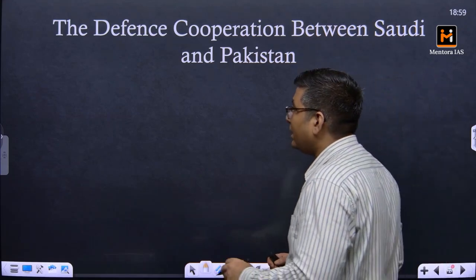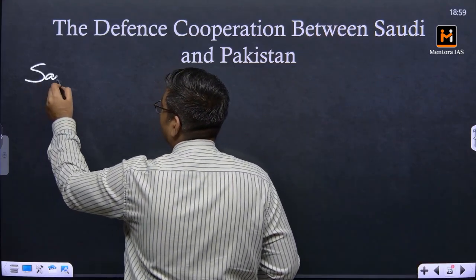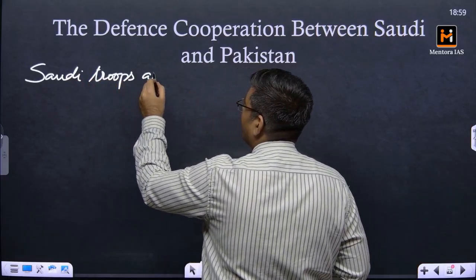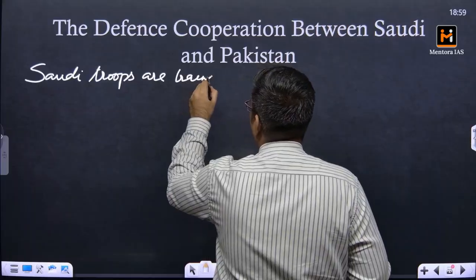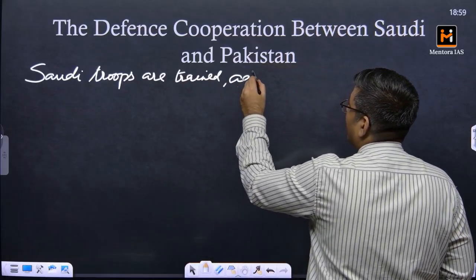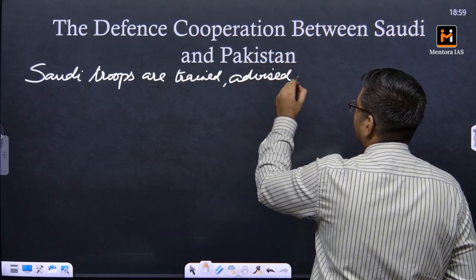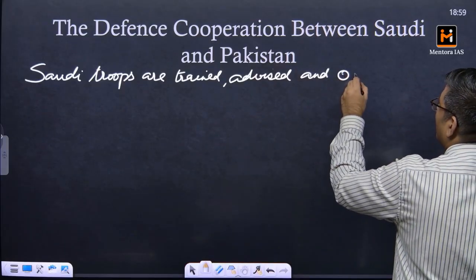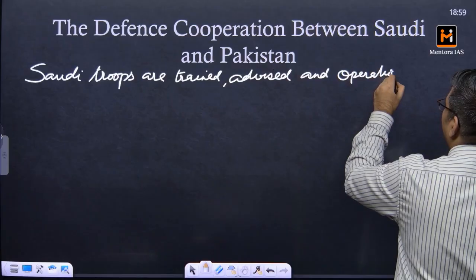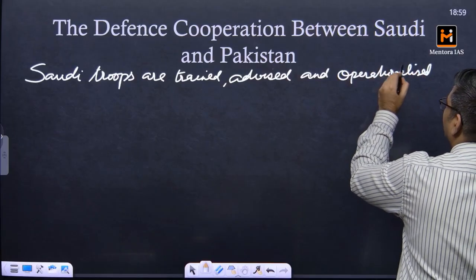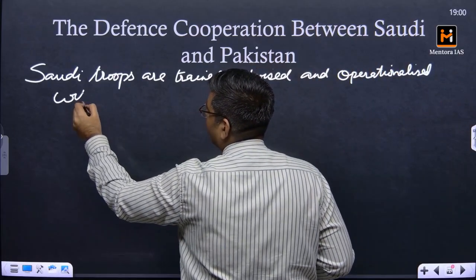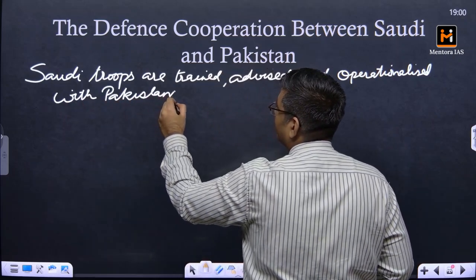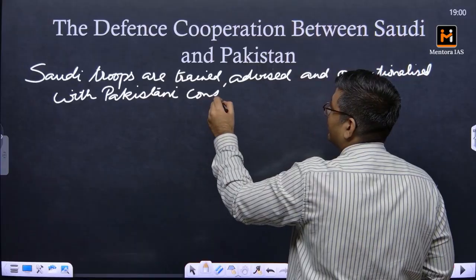So Saudi troops are trained, advised, and operationalized with Pakistani consultancy.